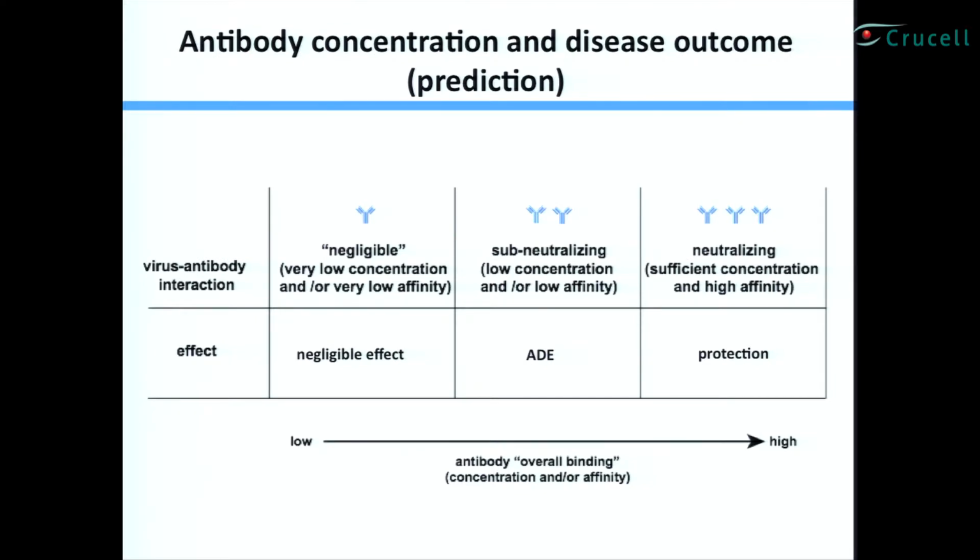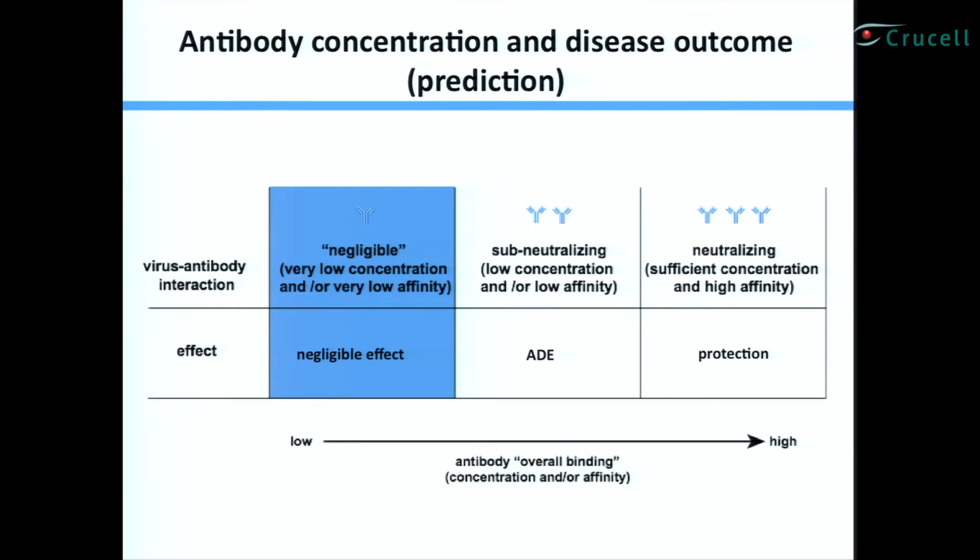I'm sure the immunologists in the crowd were thinking, well, she's injecting just this one concentration of antibody. What happens when you give them different doses? We can think of the relationship between antibody concentration and disease in terms of overall antibody binding, which, as we know, and the experts are here, is dependent on both concentration and affinity. If you have extremely low levels of antibodies, because of very low concentration or affinity, it's almost like having no antibodies. So we call this a negligible effect.